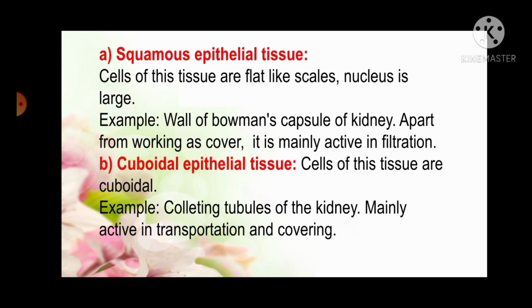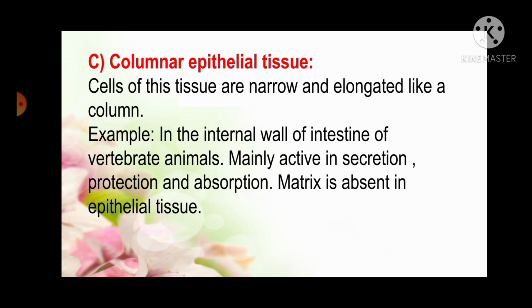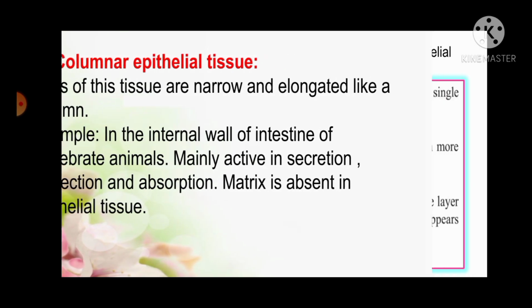B. Cuboidal epithelial tissue. Cells of this tissue are cuboidal. Example: collecting tubules of the kidney, mainly active in transportation and covering. C. Columnar epithelial tissue. Cells of this tissue are narrow and elongated like a column. Example: the internal wall of the intestine of vertebrate animals, mainly active in secretion, protection and absorption. Matrix is absent in epithelial tissue.